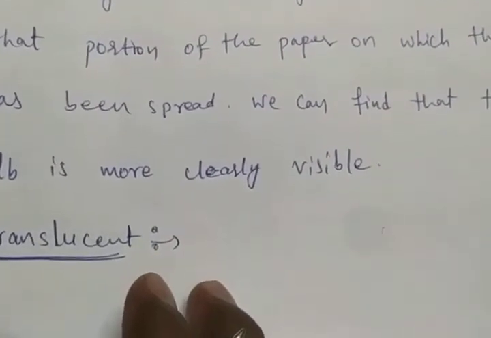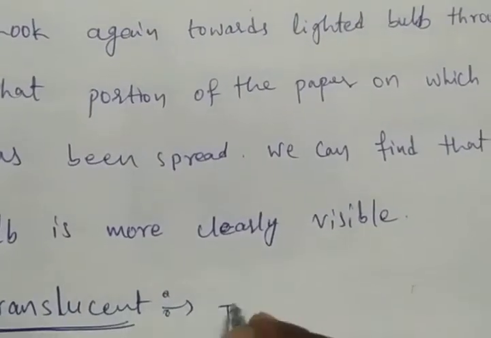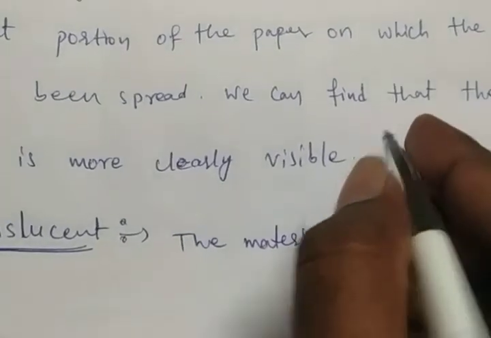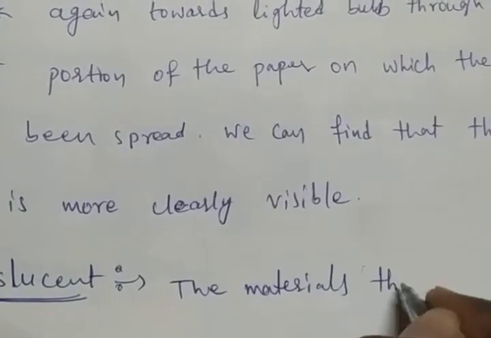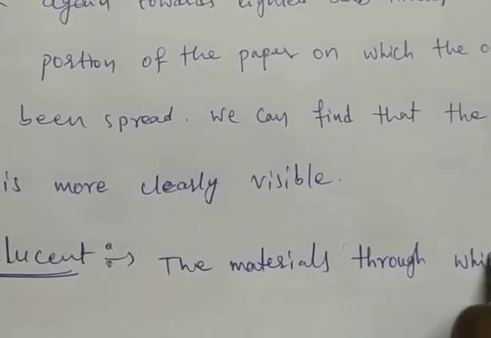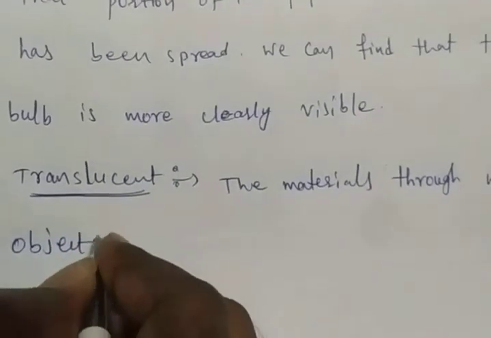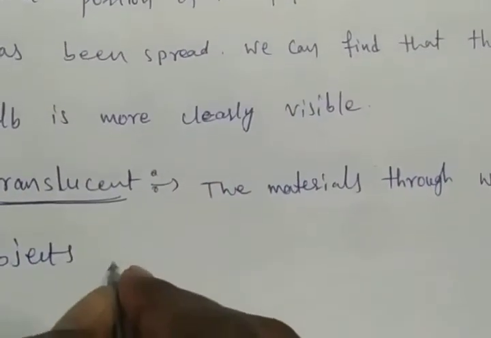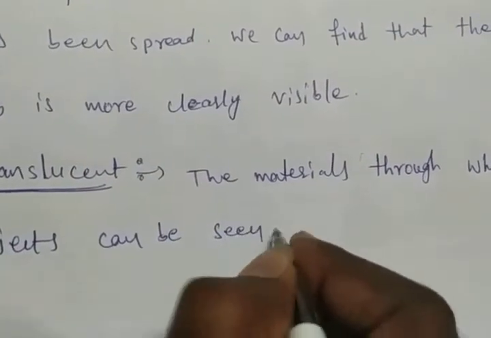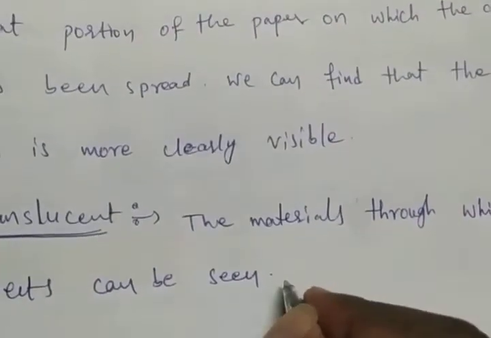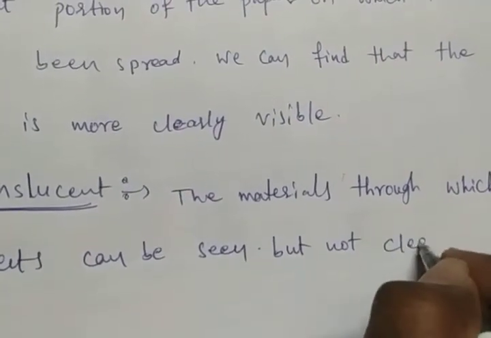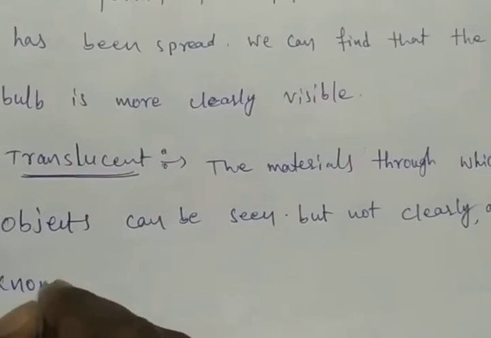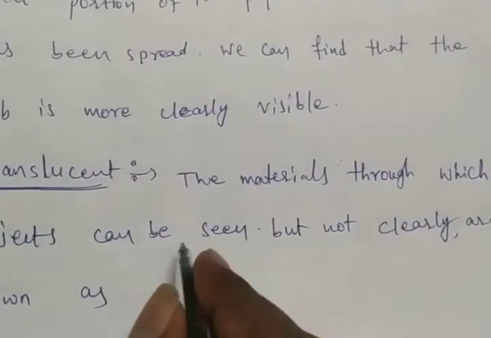The materials through which objects can be seen but not clearly are known as translucent.